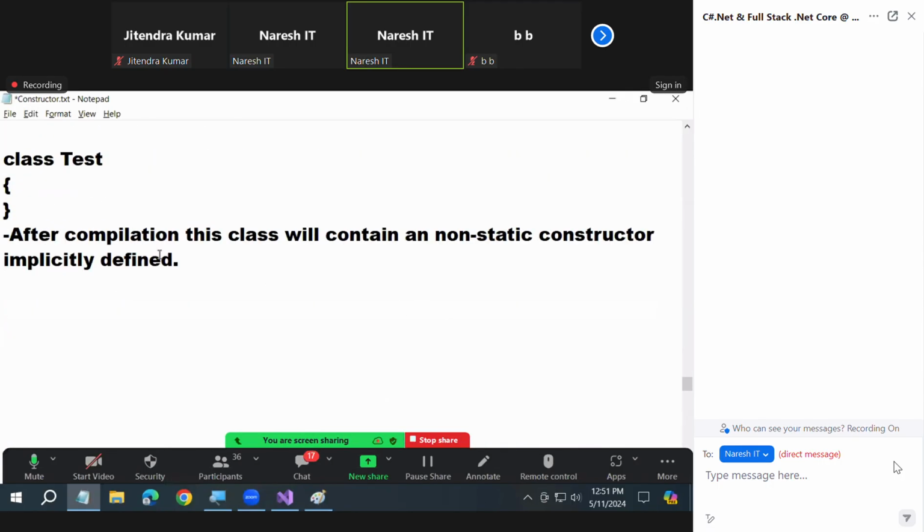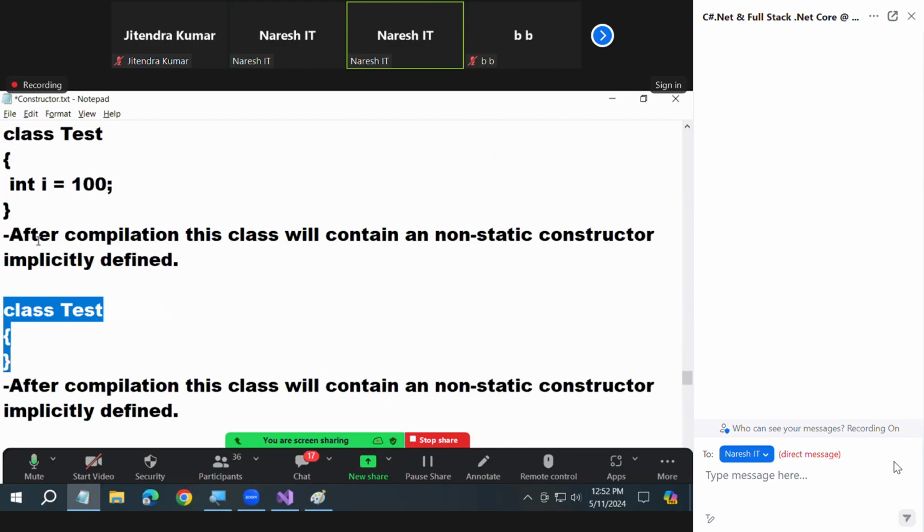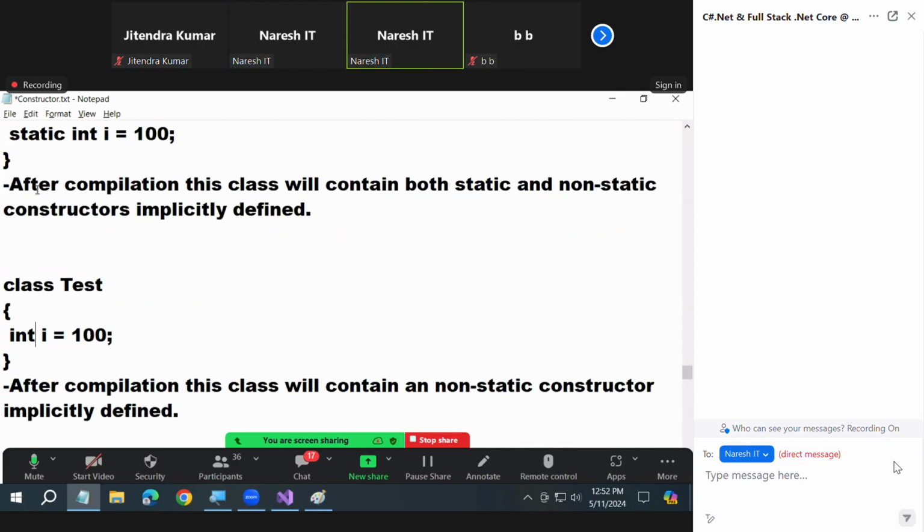First scenario, non-static class. So immediately a non-static constructor should be present then. Second thing you require to check is, are there any static fields? No. Then forget about static. Second, again, non-static class, non-static constructor is mandatory. Why, sir? Otherwise, instance creation not possible. The day before yesterday, I showed you. Understood or not? So, any static field? No. So now also, I don't require a static constructor. Come back.